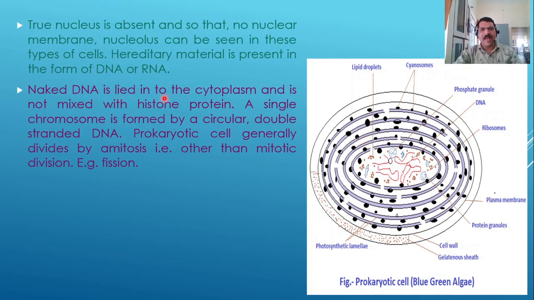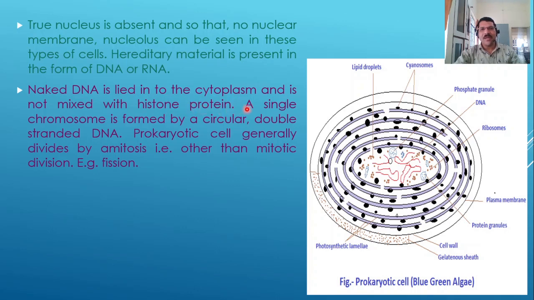Naked DNA is laid into the cytoplasm and is not mixed with histone protein. One important feature of the prokaryotic cell is that its DNA is naked and is laid into the cytoplasm. It is not mixed with histone protein, unlike in the eukaryotic cell, where the DNA is mixed with histone protein and forms a structure like a chromosome.